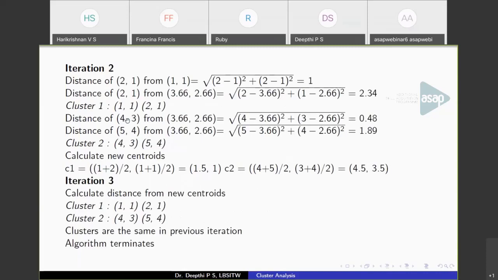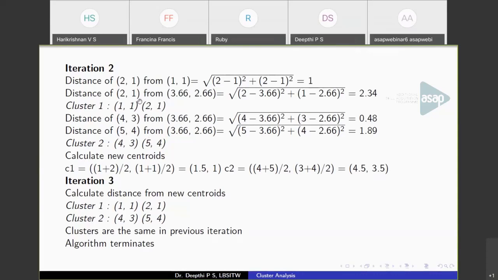Here, the distance of (4, 3) from (3.66, 2.66) is 0.48. Even without calculating, (4, 3) is closer to (3.66, 2.66) than (1, 1). So that is why I didn't write this step here. So (4, 3) is close to the second centroid. Also, (5, 4) is close to the second centroid. Now cluster 2 will have the points (4, 3) and (5, 4).